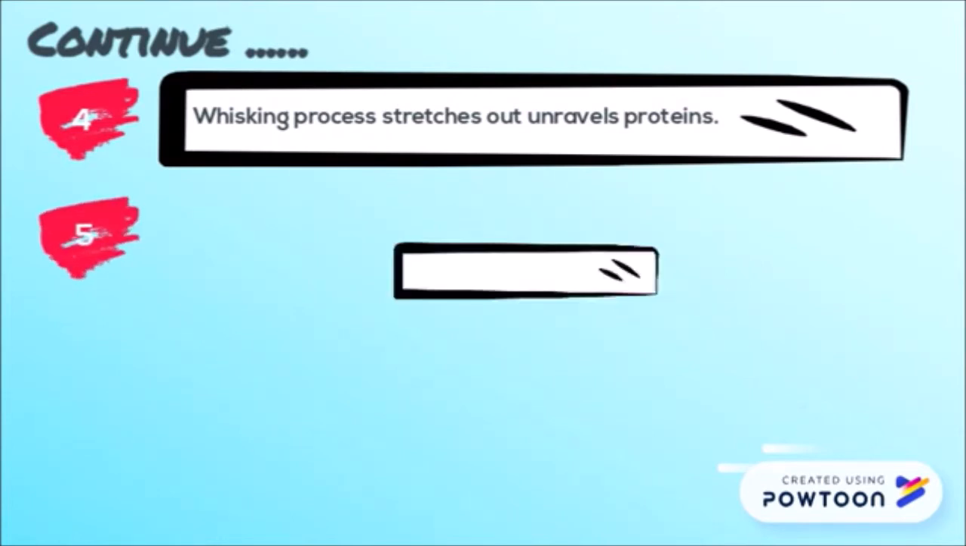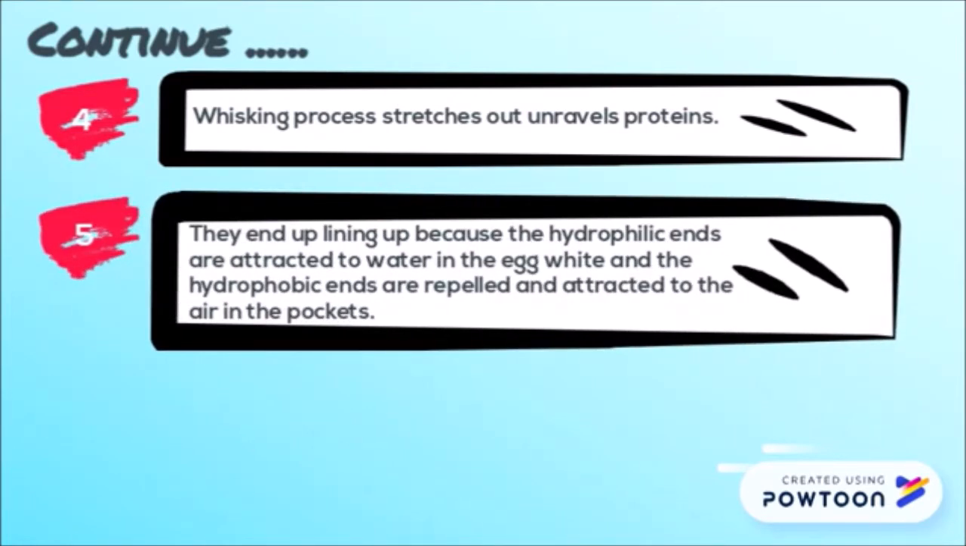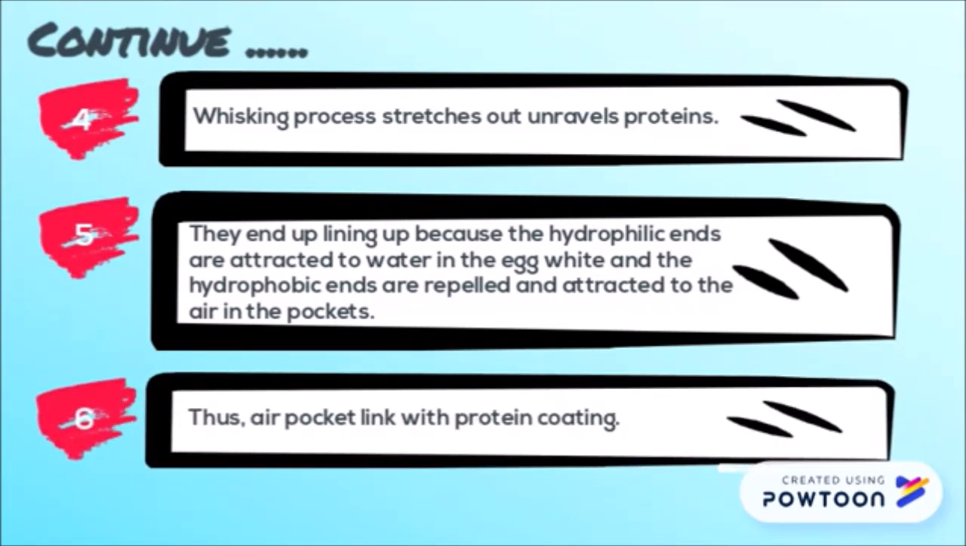stretches out, unravels protein. They end up lining because hydrophilic ends attracted to water in egg white and hydrophobic ends repel and attracted to the air in the pockets. Thus, air pocket linked with protein coating.